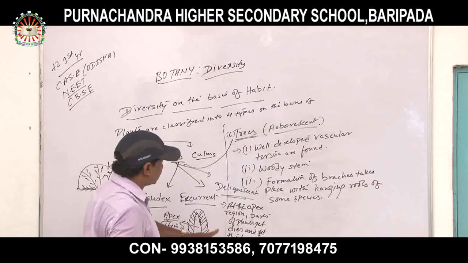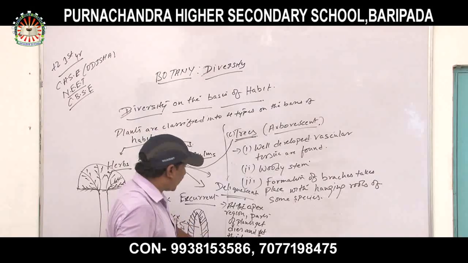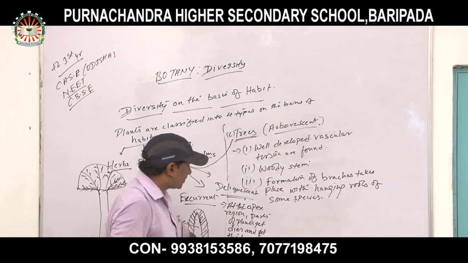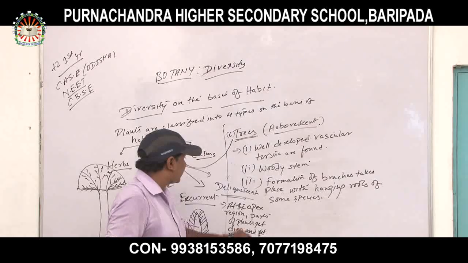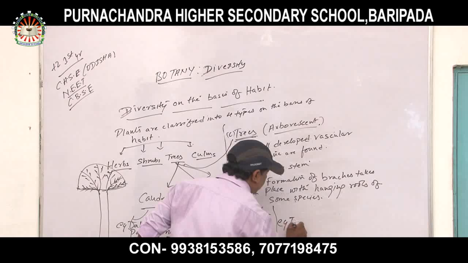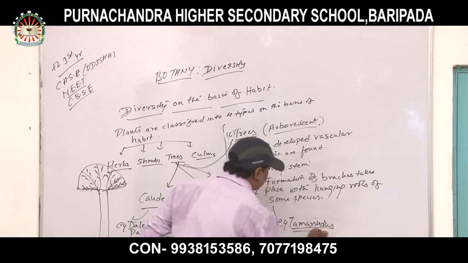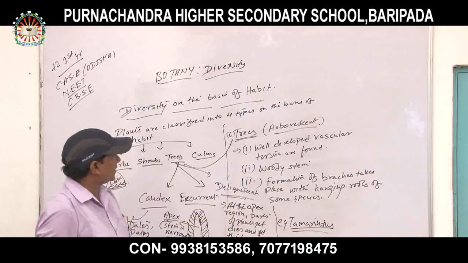In case of deliquescence, at the apex region, parts of the plant die, and at the lower region, formation of numerous branches takes place. The best example of deliquescence is Tamarindus.